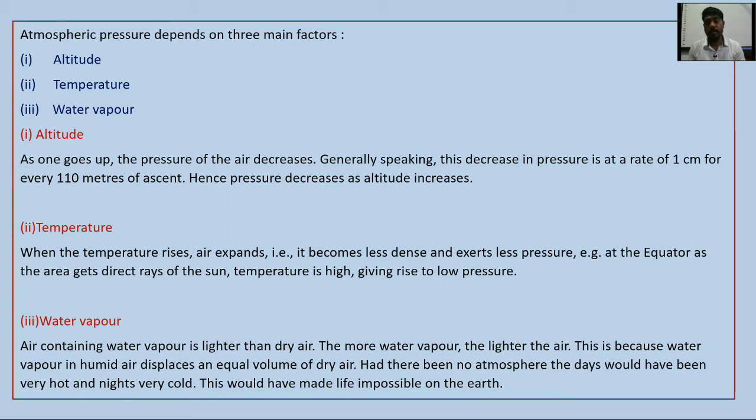Had there been no atmosphere, the days would have been very hot and the nights very cold. This would have made life impossible on Earth. So if there were no atmosphere, the days would have been very hot and nights would have been very cold.